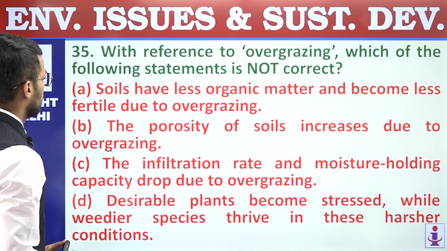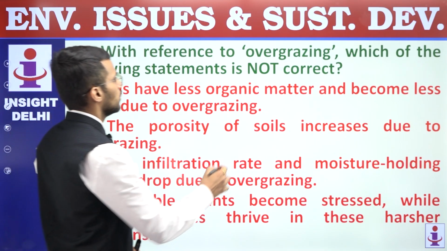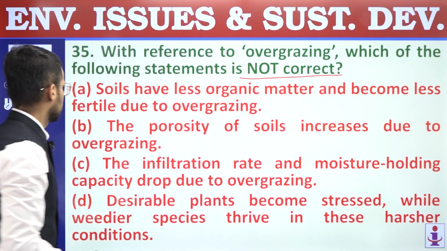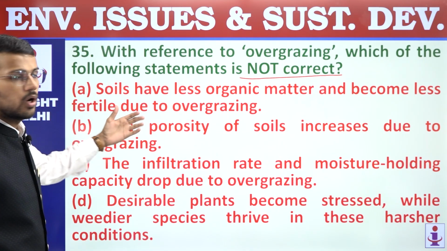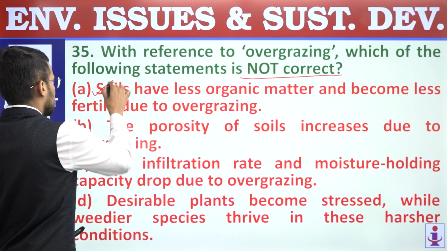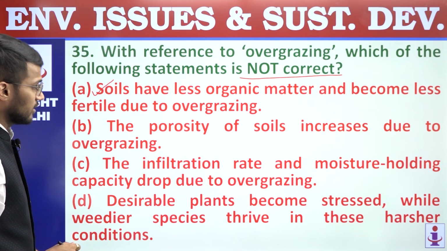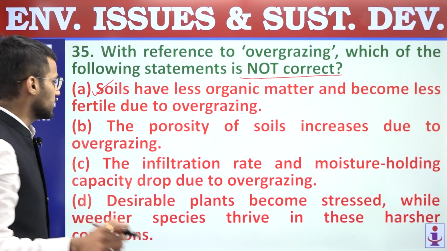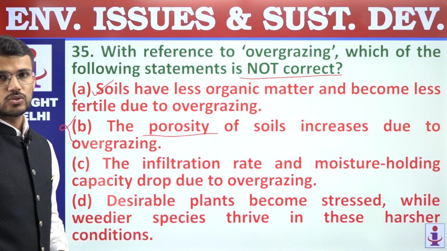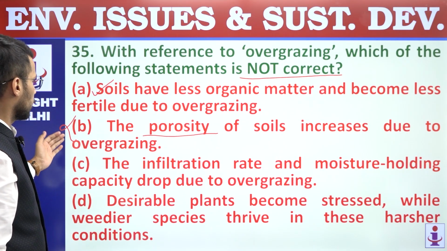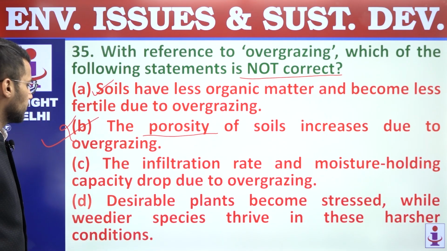Next, 35. With reference to overgrazing, which of the following statements is not correct? First, or A, soils have less organic matter and become less fertile due to overgrazing. So this statement is correct, and that's why it is not our answer. B, the porosity of soils increases due to overgrazing. This is incorrect. Porosity of soil reduces because of overgrazing, and that's why B is the correct answer of this question. But we'll read C and D statements as well.